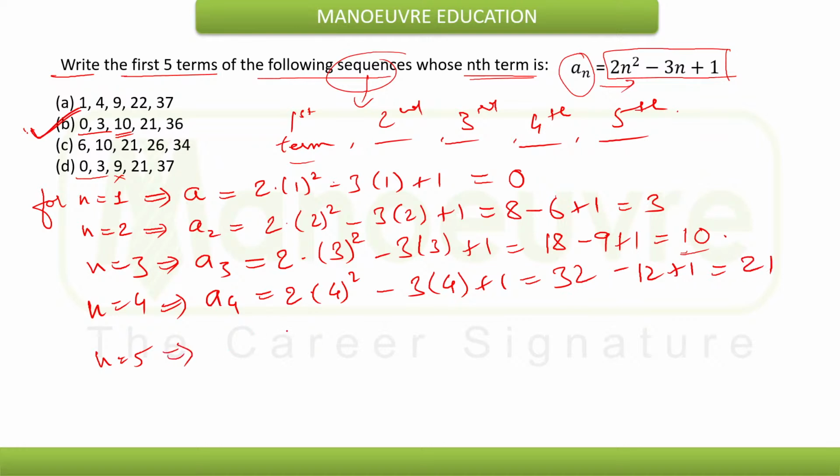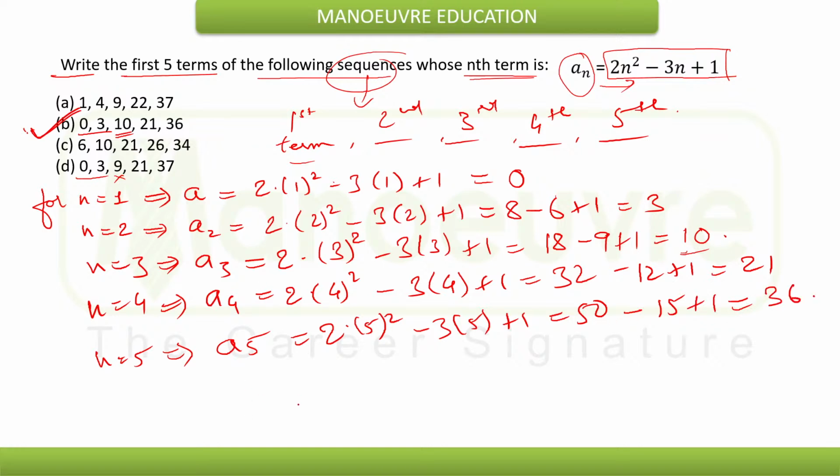And the final thing, a5 will be equal to 2 into 5 square minus 3 into 5 plus 1, that will be 50 minus 15 plus 1, that is 36. So clearly the first terms of the sequence as given here would be 0, 3, 10, 21 and 36.